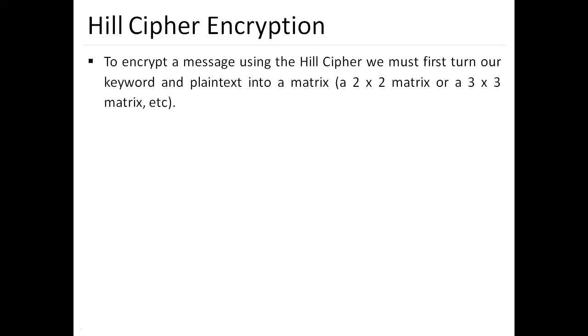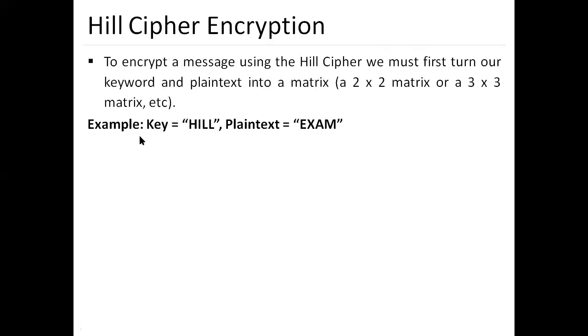Let us see an example of it. To encrypt a message using Hill cipher, we must first turn our keyword and plain text into a matrix, whether it is a 2 cross 2 or 3 cross 3 matrix.